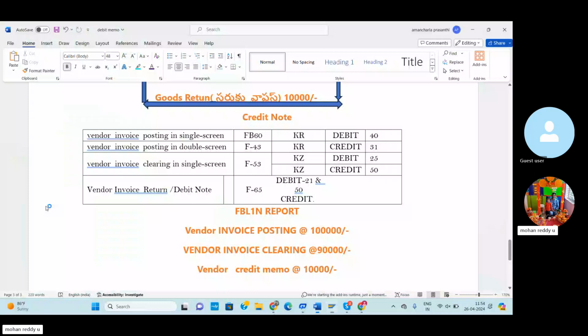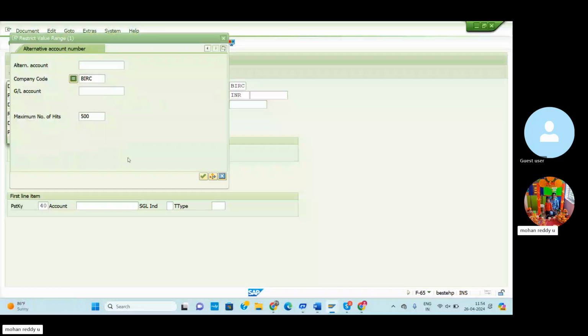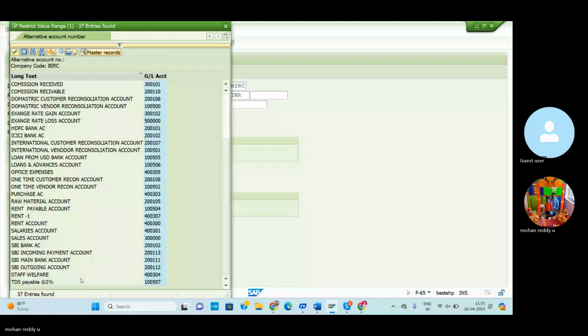Here I can mention posting key 40. Then I can select the raw material, select the company code, then go to the raw material account, click on it, then enter your amount 10,000. The text also you need to enter, goods quality and return.